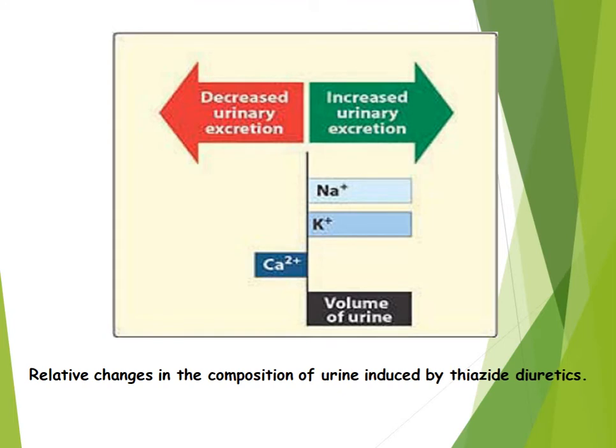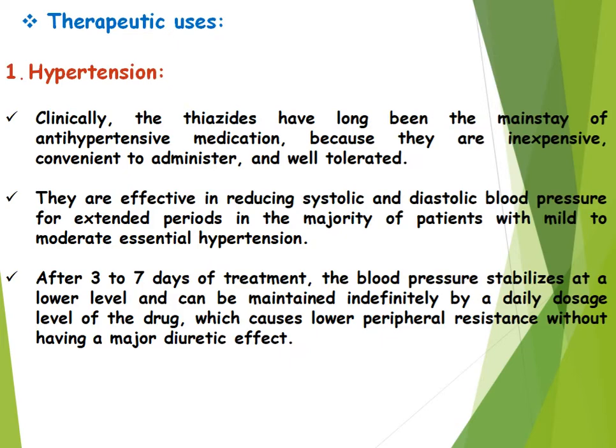Now, the relative changes in the composition of urine induced by the thiazide diuretics. Only the calcium decreases. There is an increase in the sodium, potassium and the volume of the urine with the thiazide diuretics.